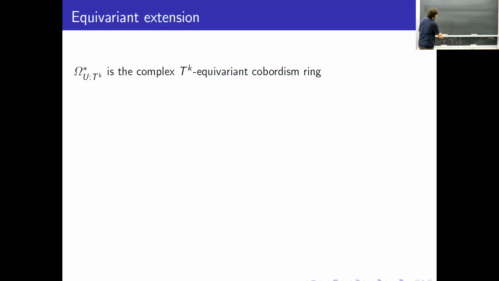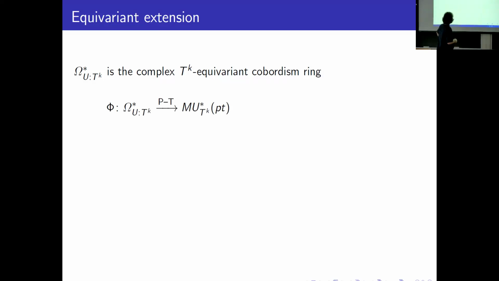If we have an action of the torus on M, we have an induced action on the tangent bundle, and if we consider the trivial action on the trivial summand, we obtain some action of the torus on this sum, and then we consider complex structures on this sum which are equivariant with respect to this action. This is our definition of equivariant stably complex manifolds, and we can then consider the usual notion of cobordism of such manifolds. So we obtain the equivariant cobordism ring.